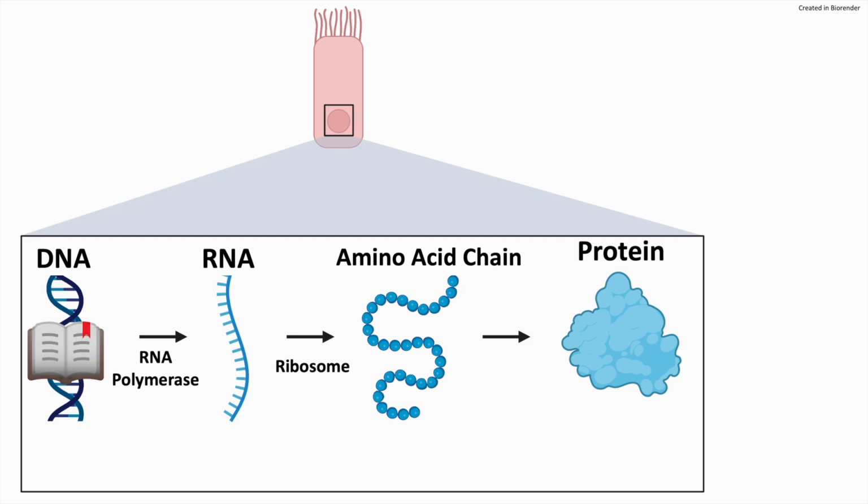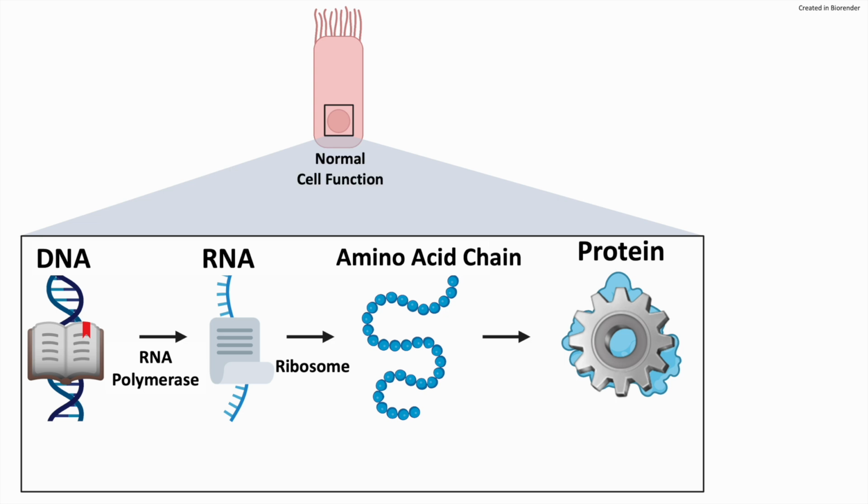Basically, DNA is like a book that contains instructions for every cell in the body. RNA is like a page from that book that only contains the information that is important for that specific cell. Proteins are the molecular machines that do the work that keep a cell alive and carry out its functions. This process is constantly going on in every cell in the body because as old proteins degrade, they need to be replaced by new ones so that the cell can stay alive and continue performing its normal function.